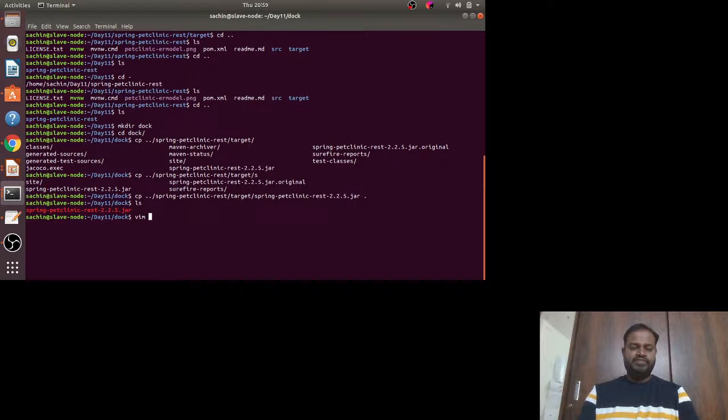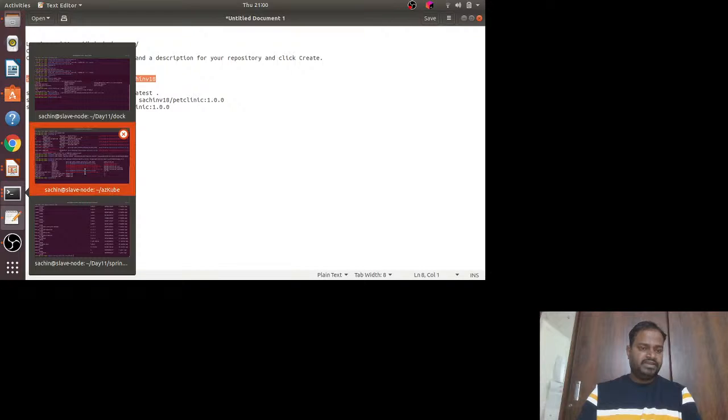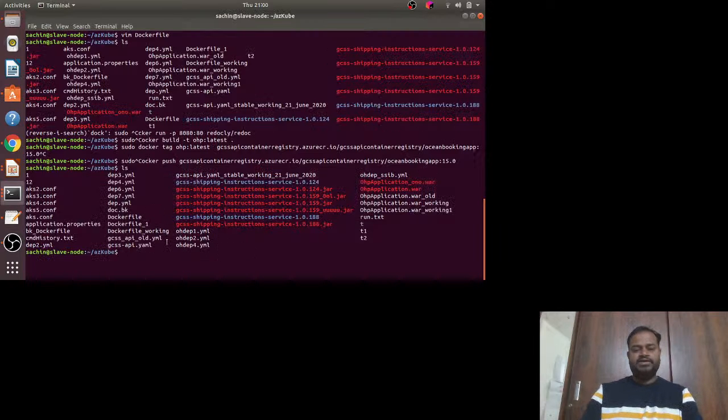Now we need a Dockerfile. I think when I deleted a directory, I deleted the Dockerfile, but anyhow. Before that, I need to log in as well.